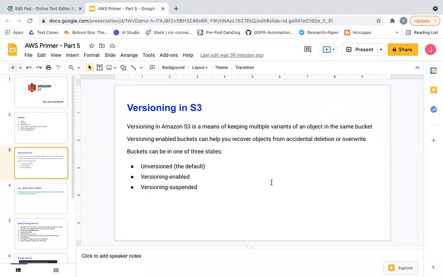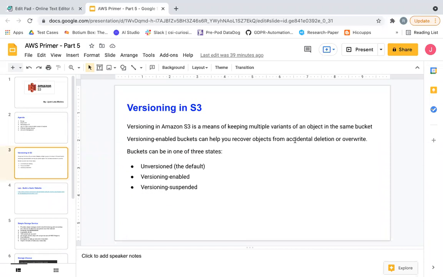So by default, when I created the bucket, what was the version state of that bucket? It was unversioned. So the default option is unversioned. That means the ID would be null for that particular object. Then after that, you can do two things. You can either enable the versioning or you can suspend it, but you cannot disable the versioning once you have created it.